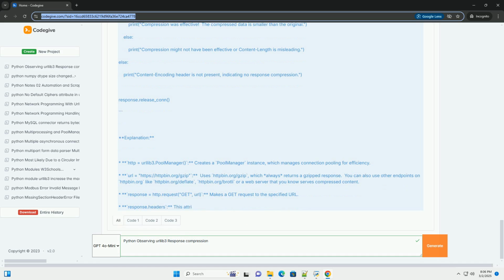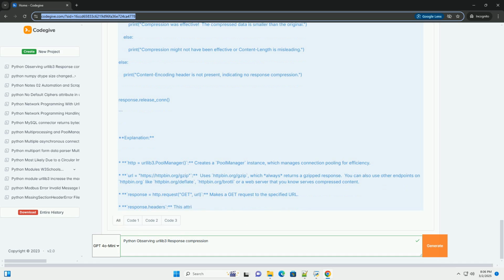2. How urllib3 handles compression. urllib3 has built-in support for automatic response compression. By default, if the server indicates it can compress the response, using the content encoding header, urllib3 will automatically decompress the response before returning it to your code.